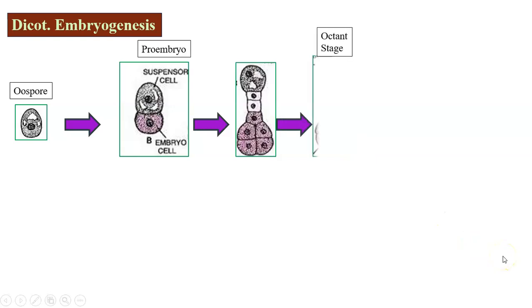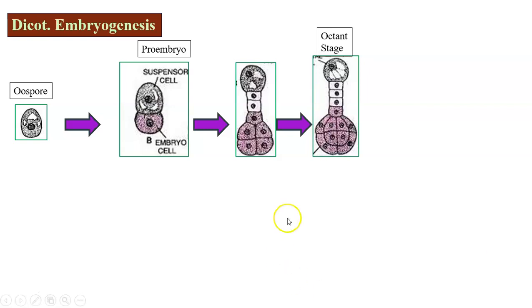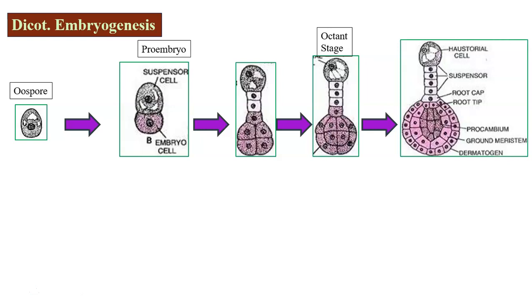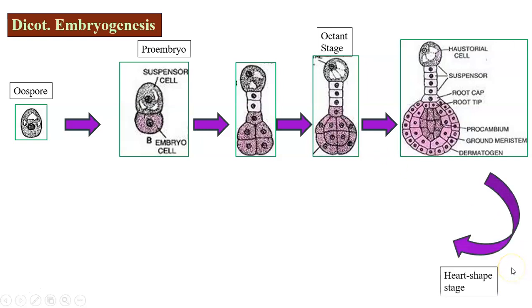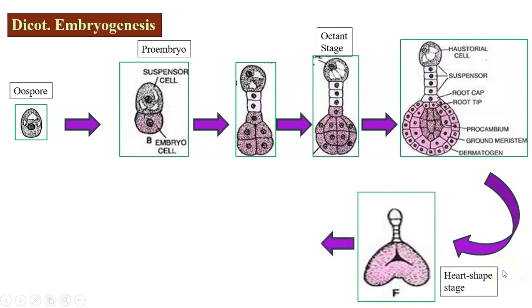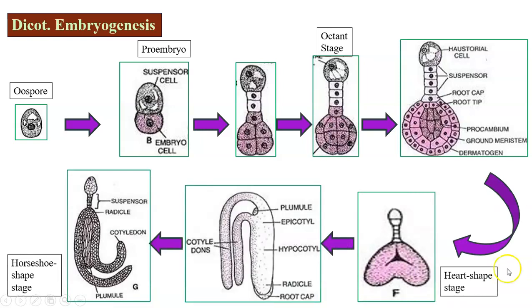The embryonal cell gives rise to 8 cells by undergoing 3 divisions at right angles to one another. Out of these 8 cells, 4 cells are arranged in the upper tier and 4 cells in the lower tier. The cells of the upper tier give rise to plumule and cotyledon. The cells of the lower tier give rise to hypocotyl and radicle. The cotyledon and hypocotyl develop further and give rise to a much curved structure, called the horseshoe-shaped embryo.